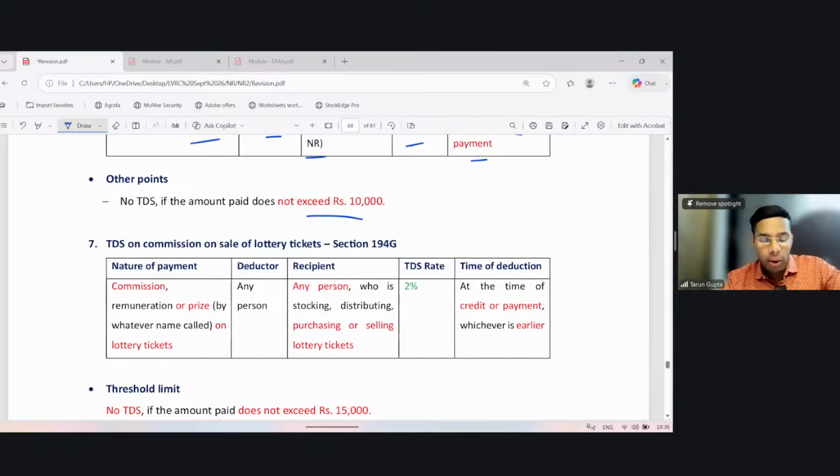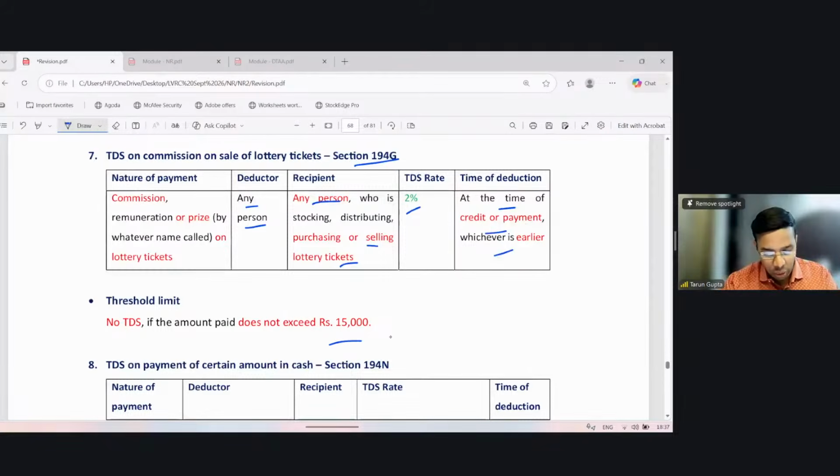TDS on commission on sale of lottery tickets, section 194G. So commission, remuneration or prize by whatever name called on lottery tickets. The payer may be any person, even the recipient can be any person, so it may include NR, who is stocking, distributing, purchasing, or selling lottery tickets. TDS rate is 2% at the time of credit or payment, whichever is earlier. So for all commission nature payments, the TDS rate is 2% and the threshold is 15,000. Okay.